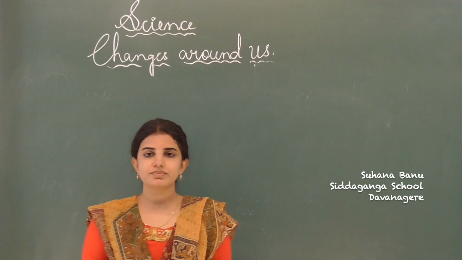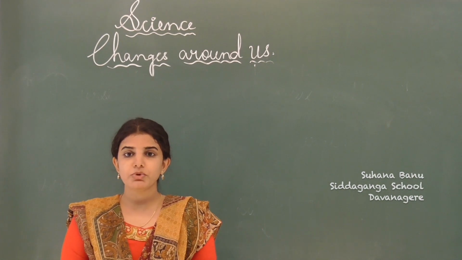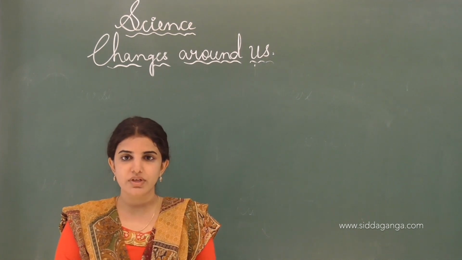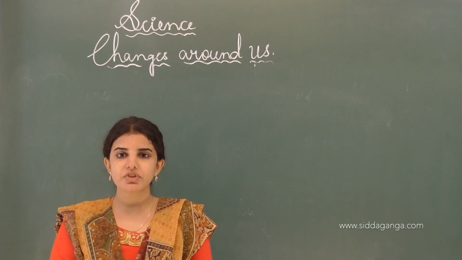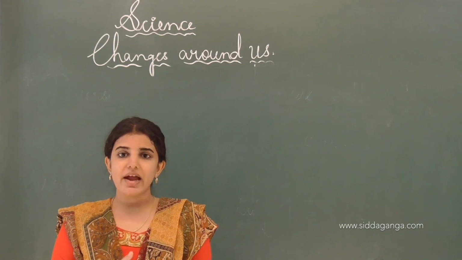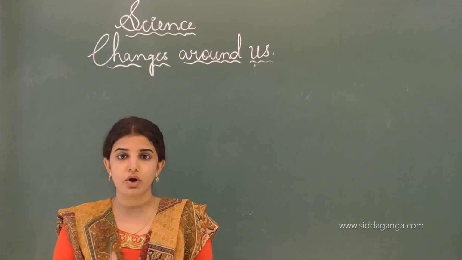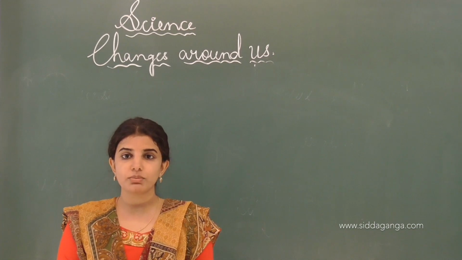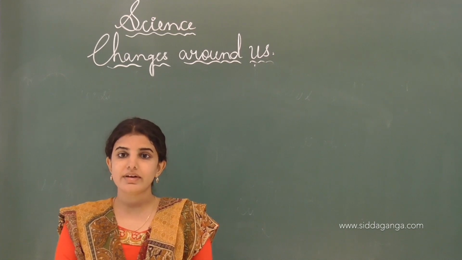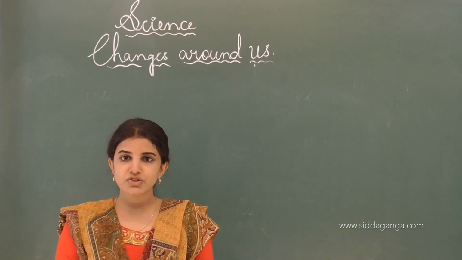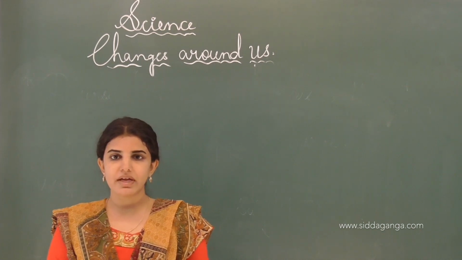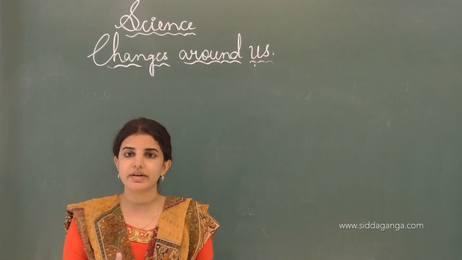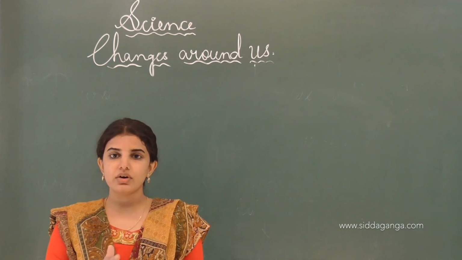Hello my dear students. In the previous class we learnt about the different types of changes. We have been discussing the chapter Changes Around Us and we have studied different types of changes: natural change and man-made change. Those changes which are brought about by nature are called natural changes, and those which are brought about by man are called man-made changes. In short, natural changes can't be controlled by man, whereas man-made changes, which can be controlled by man, are called artificial or man-made changes.